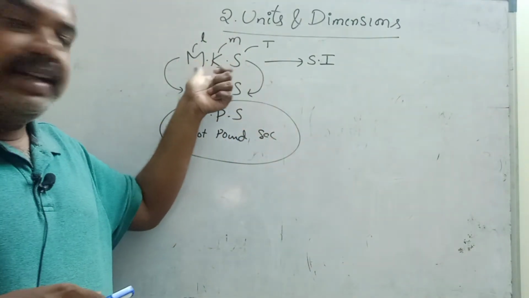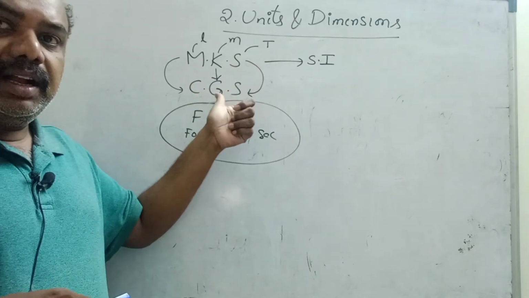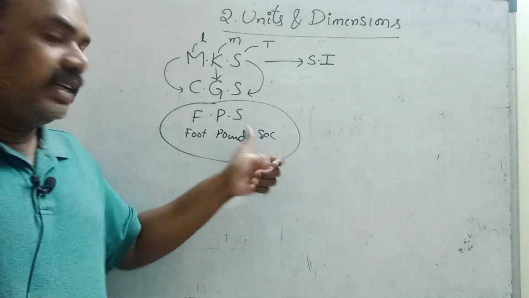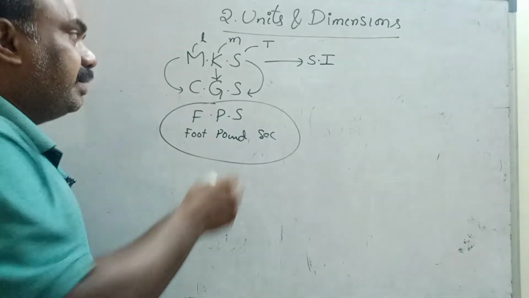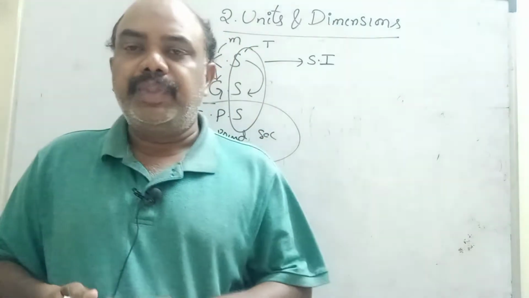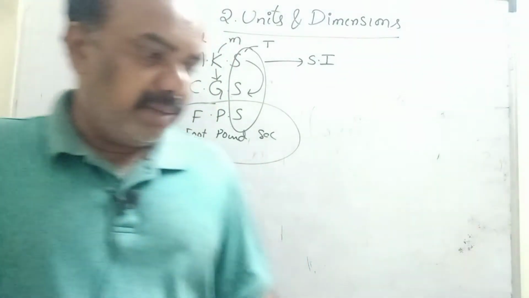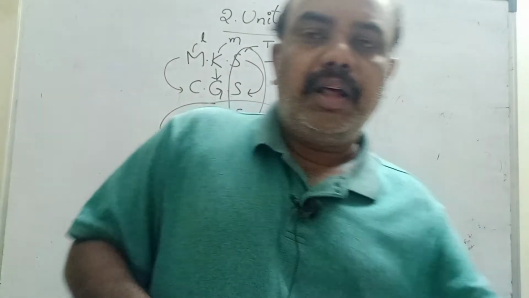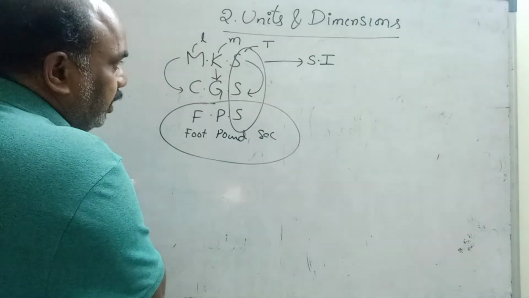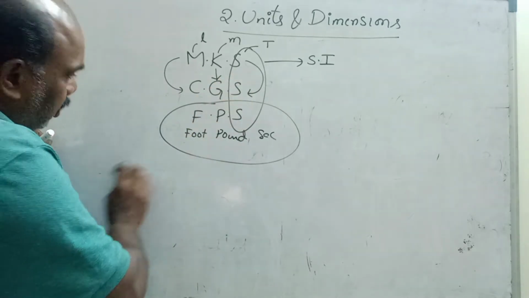MKS means meter, kilogram, second. CGS means centimeter, gram, second. FPS means foot, pound, second. In all these three systems, the common unit is second. Time unit is common, that is second. This is one important bit. Which unit is common in all the systems? Second. That is time. In MKS system it is second, in CGS second, in FPS also second.